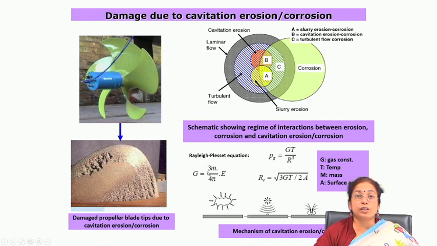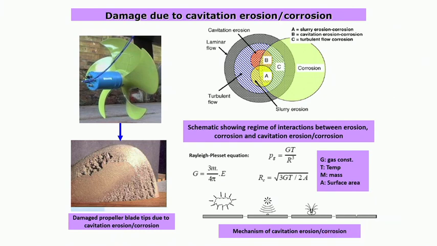So, mass or velocity of the liquid jet which is flowing on the surface. This is a combined action of temperature as well as pressure as well as the mass of the liquid, which gives you information about the kinetics of the cavitation erosion.